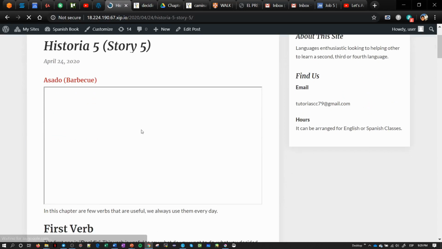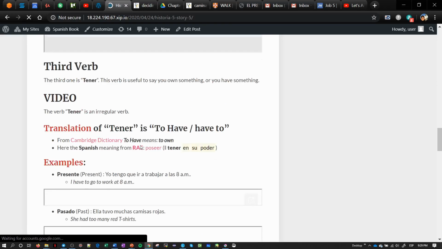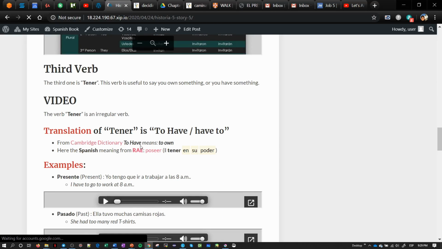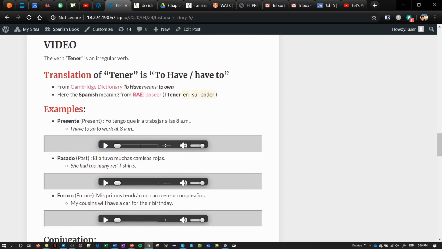And this verb is number 3, this one, tener. Oh, this is very important. So tener is useful to say you own something, or you have something, or you have something to do. The verb tener is an irregular verb. You will see in the conjugation part. Translation of tener is to have or have to.